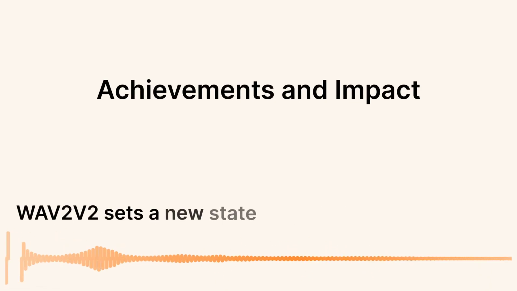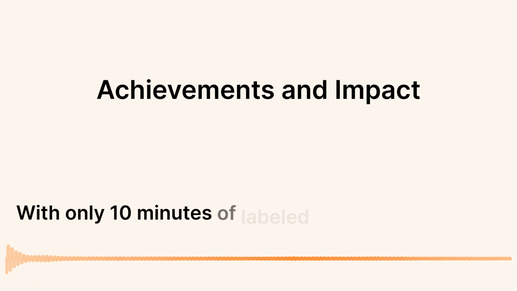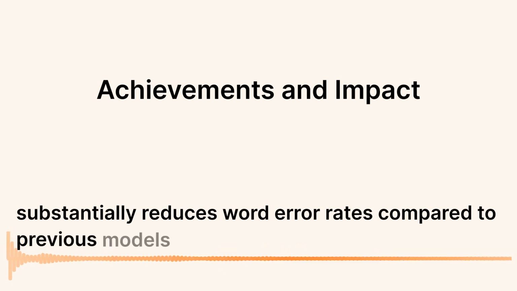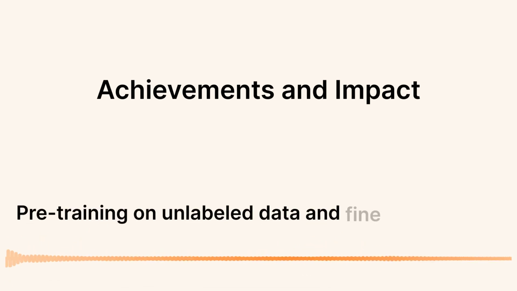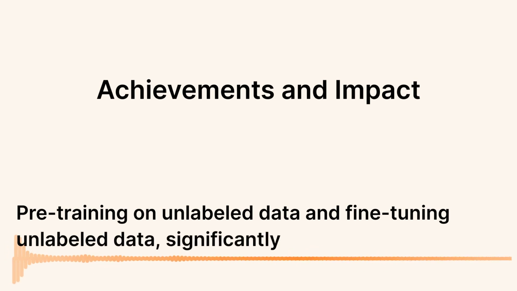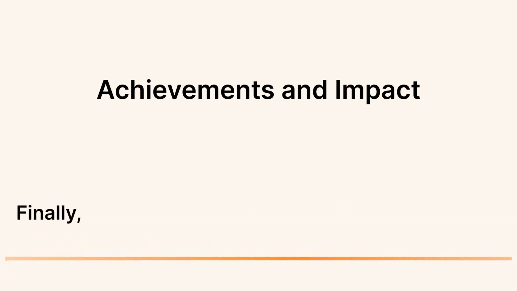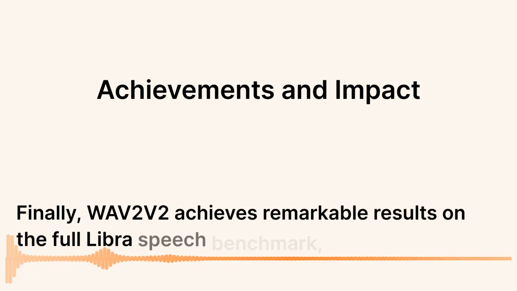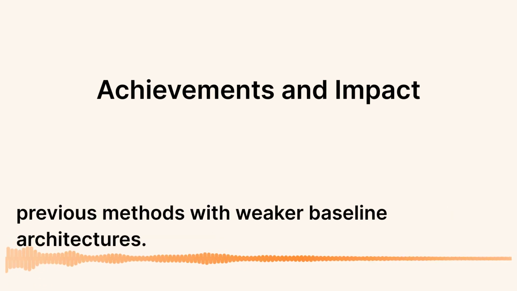wav2vec sets a new state-of-the-art for low-resourced speech recognition. With only 10 minutes of labeled data, it substantially reduces word error rates compared to previous models by about 1/3. Moreover, the framework is simple: pre-training on unlabeled data and fine-tuning on labeled data, significantly reducing the need for extensive labeled datasets. Finally, wav2vec achieves remarkable results on the full Libri-Speech benchmark, outperforming previous methods with weaker baseline architectures.